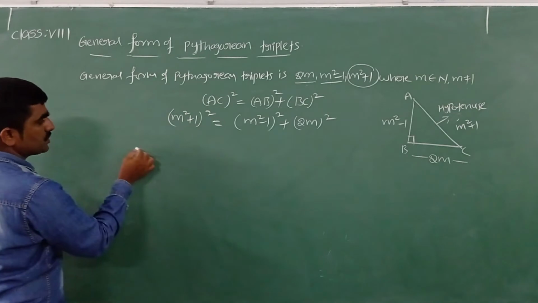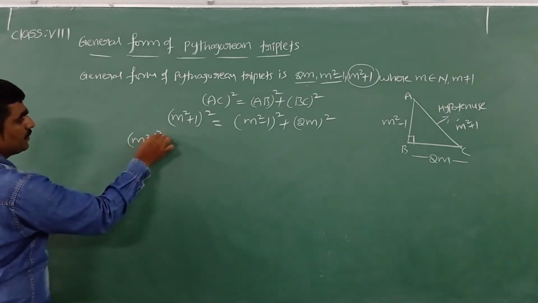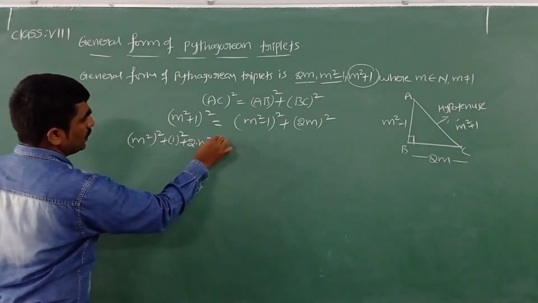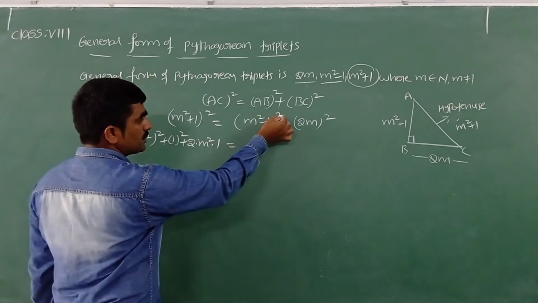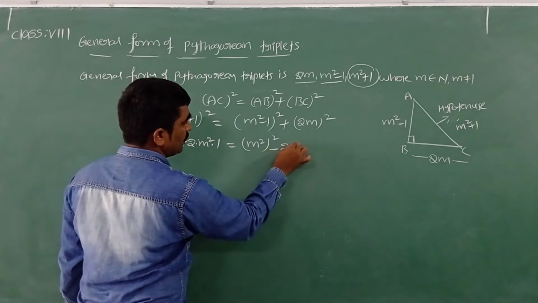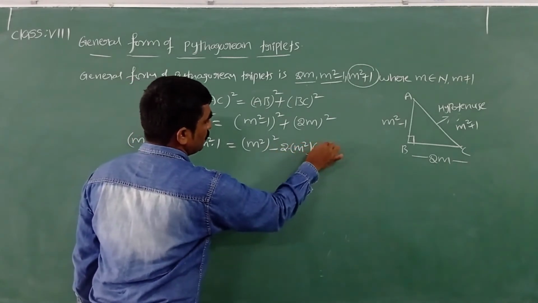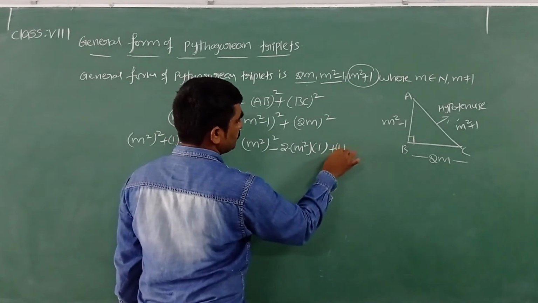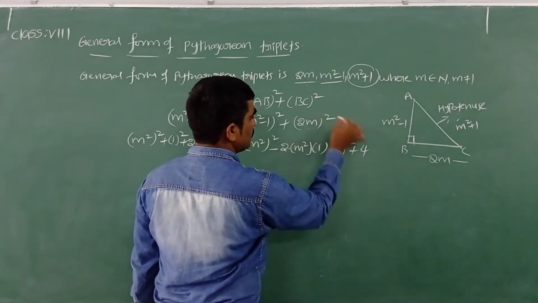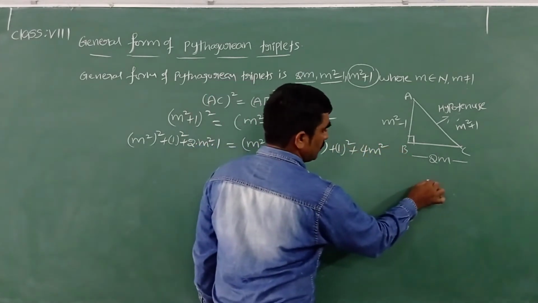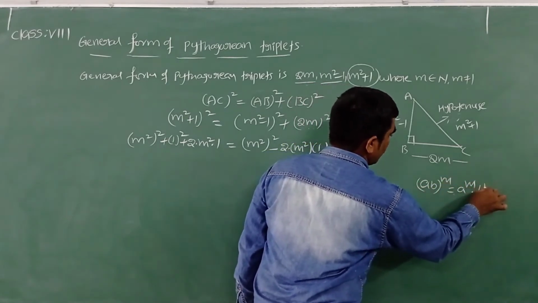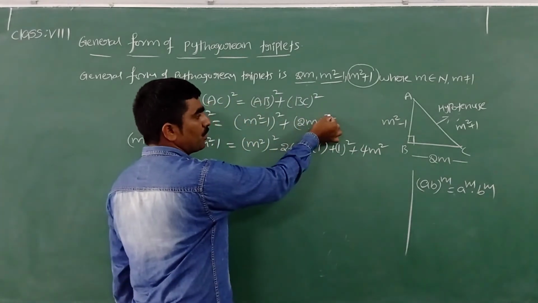It is like (a plus b) whole square. How can I simplify? a square plus b square plus 2ab. And (a minus b) whole square, how can I simplify? a square minus 2ab plus b square. This one, (2m) whole square, we can write as 2 square times m square. We have a formula that (a into b) whole power m we can write as a power m into b power m. Based on that, 2 power 2 into m power 2.